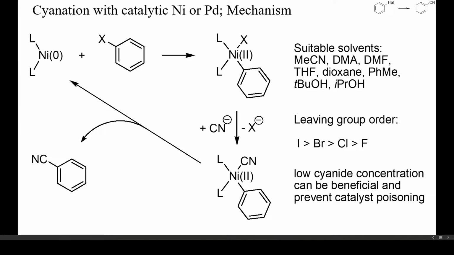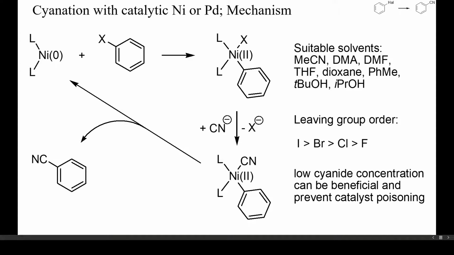The mechanism of nickel or palladium-catalyzed cyanations consists of an oxidative insertion of the metal into the carbon-halogen bond, followed by ligand exchange and reductive elimination. Bulky bidentate phosphine ligands prevent the precipitation of the metals and the formation of stable, unreactive metal cyanides. Reducing agents, such as metallic zinc, are often added to regenerate the reduced nickel or palladium. A low cyanide concentration is often helpful to prevent the formation of unreactive metal cyanides.